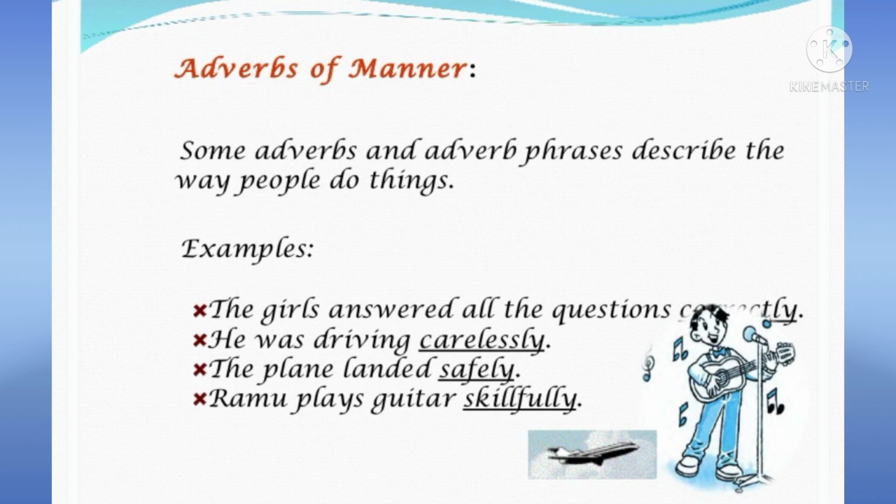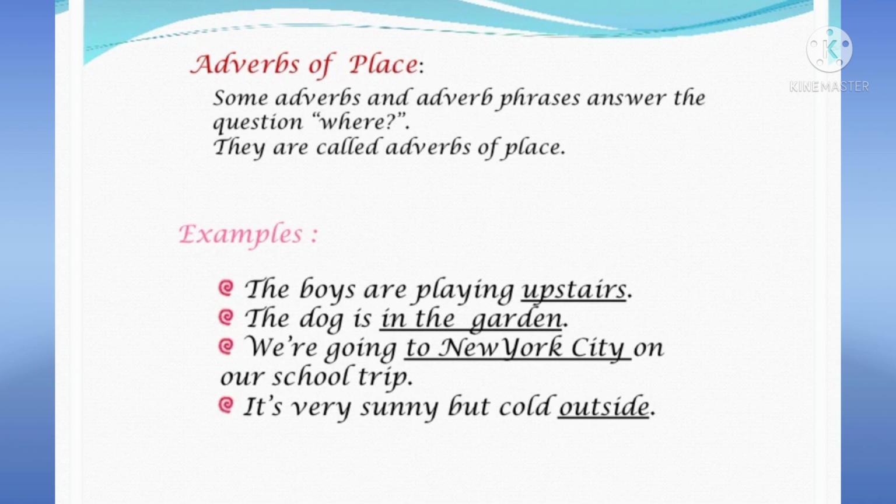Adverbs of manner describe how an action happened or how it happens. The next type of adverbs are adverbs of place. It answers the question where. The boys are playing upstairs. Where are the boys playing? For that, what will you get as the answer? Upstairs. So it answers the question where.